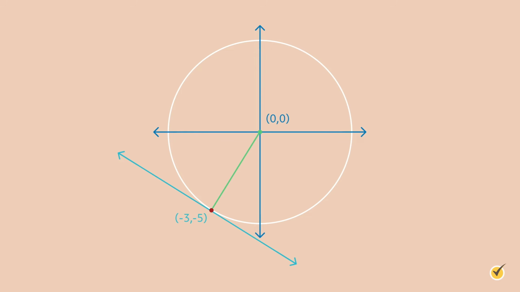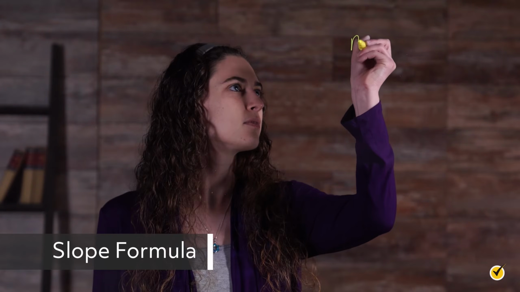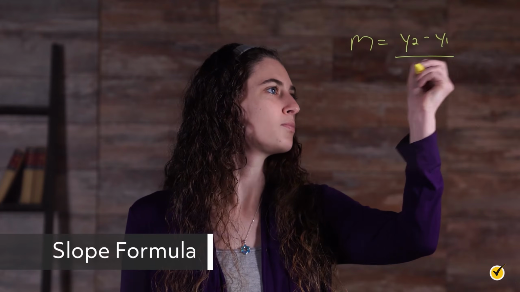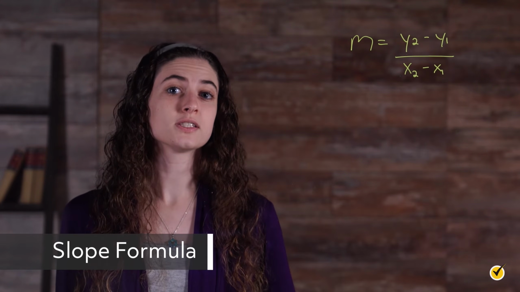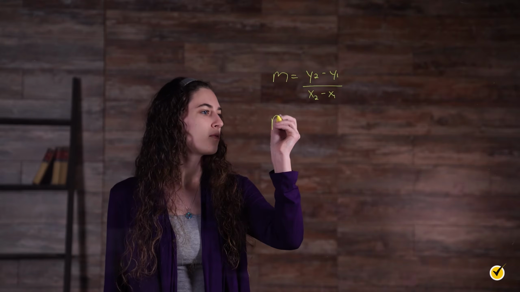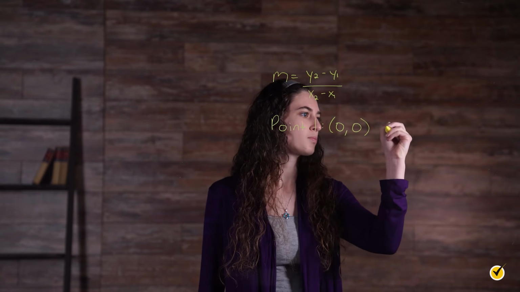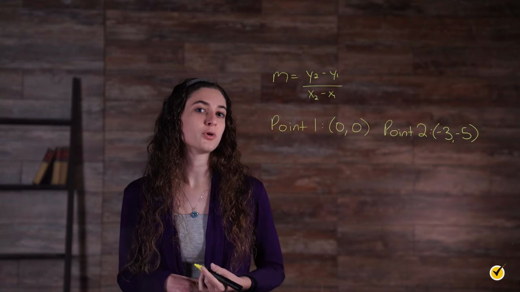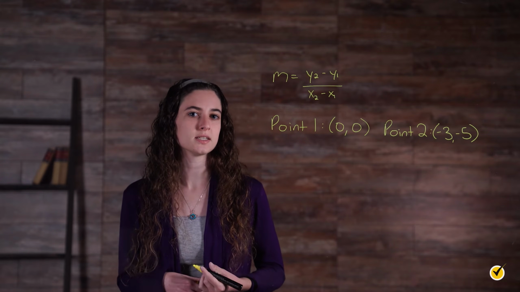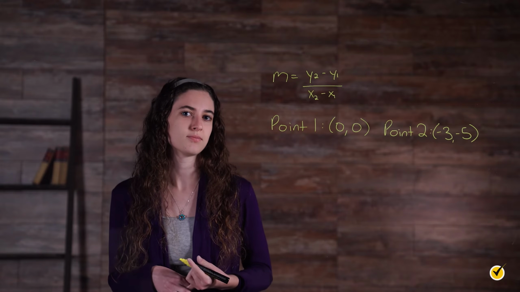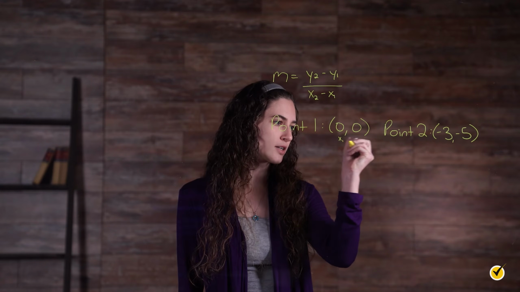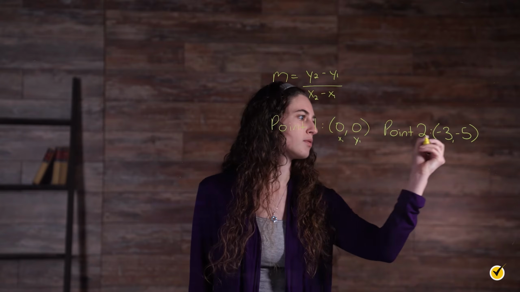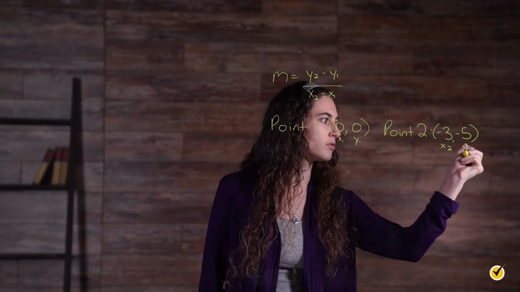Since we have 2 points on the radius, we can determine the slope of the radius using the slope formula. Let's call the center of the circle point 1 and the tangency point number 2. Remember, it doesn't matter which point we call 1 or 2, just that we need to be consistent on how we substitute once we decide. So this is going to be our x1, y1, and our x2, y2.